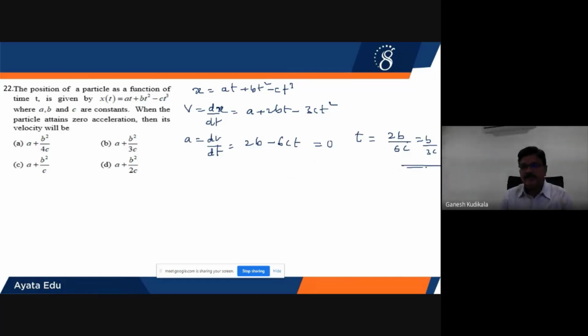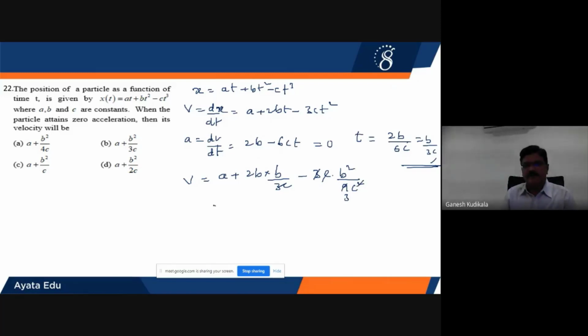So when the acceleration is becoming 0, the corresponding time is substituted here. Therefore, v will be equal to a plus 2b into t, which is b by 3c, minus 3c into t square. T square will be b square by 9c square. So 3c will cancel here, three times, and c will get cancelled.